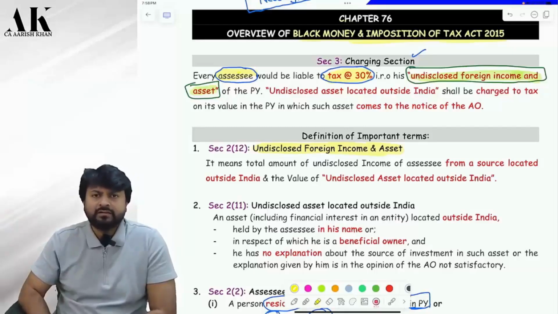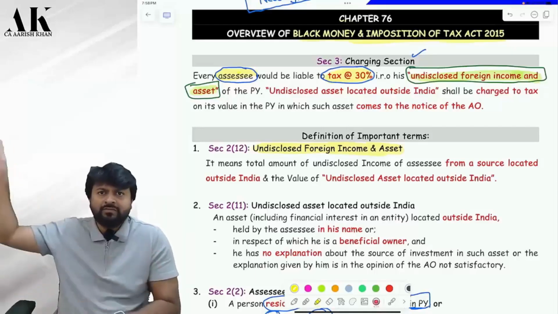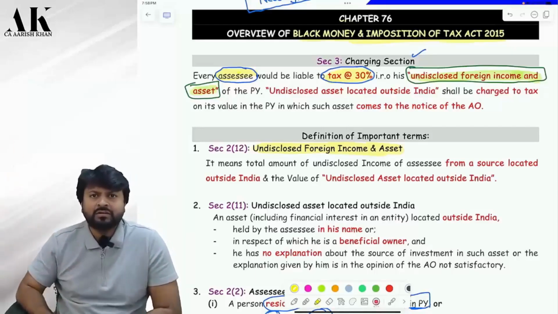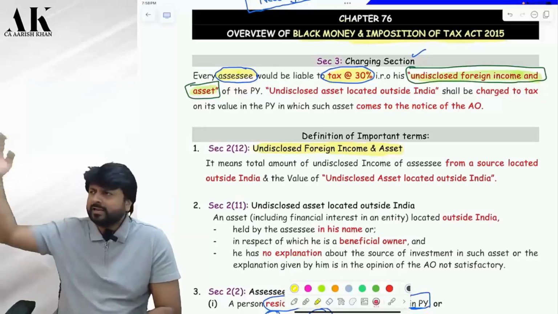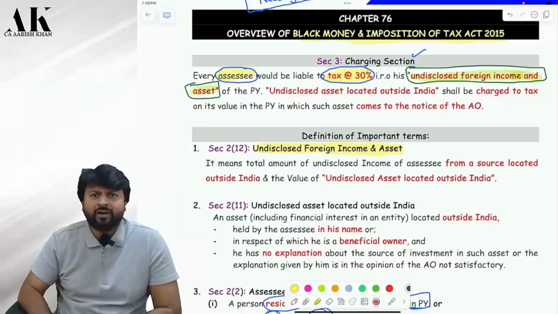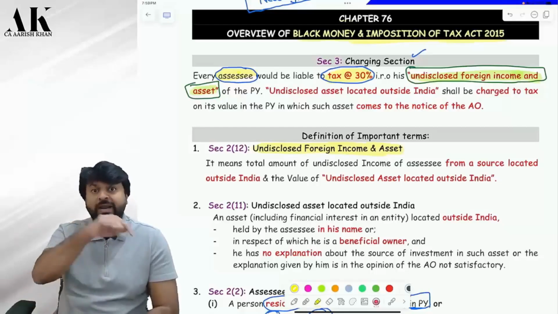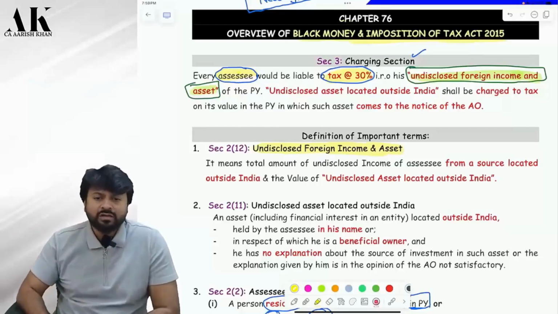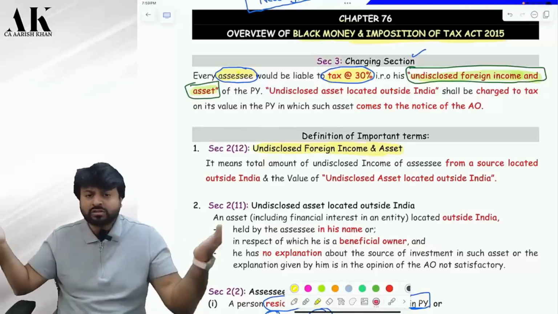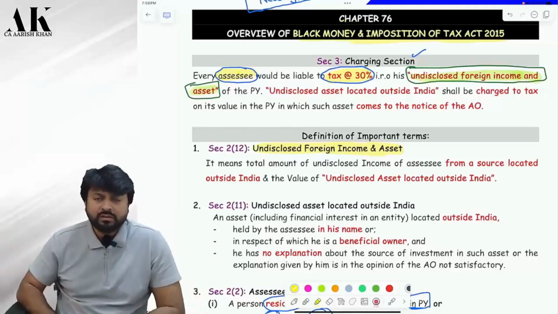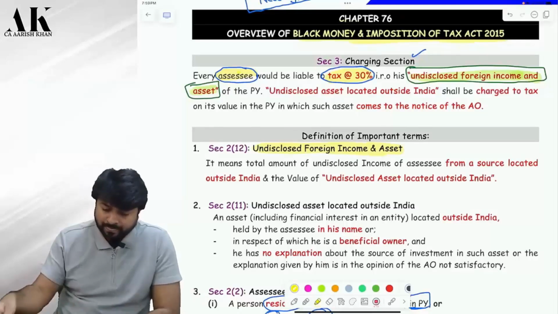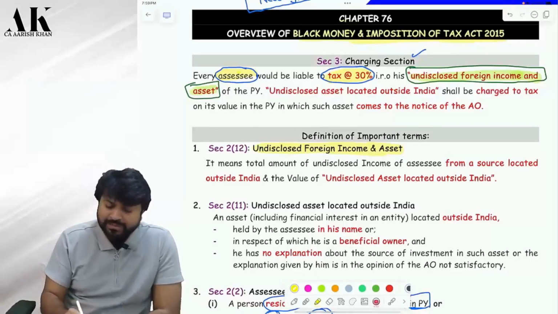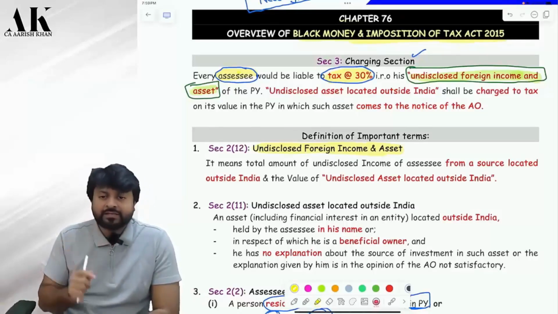There's nothing wrong in having a foreign asset or a foreign income. It should not be undisclosed. In short, it should be disclosed. So what do I mean by the phrase undisclosed foreign income and asset?